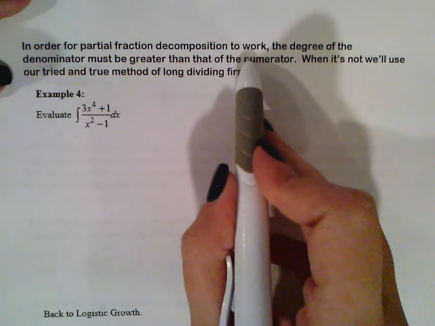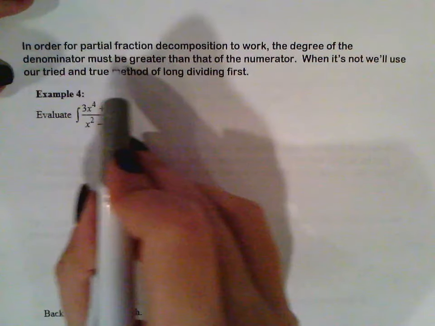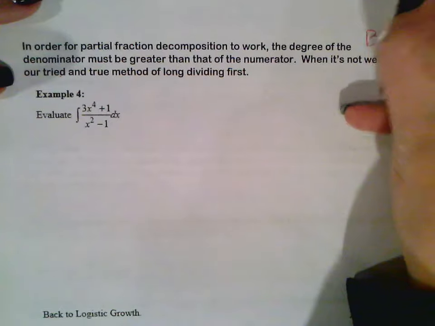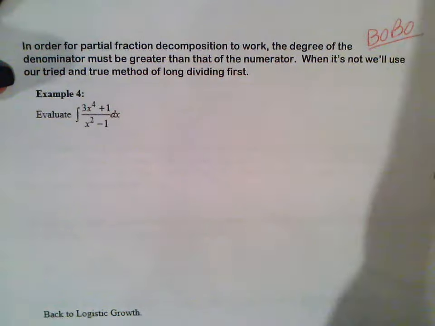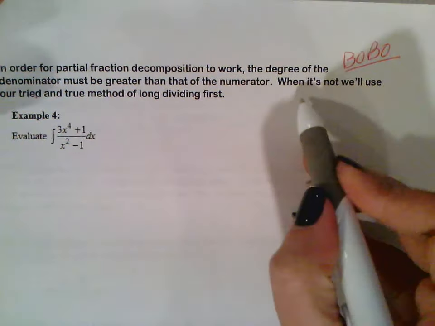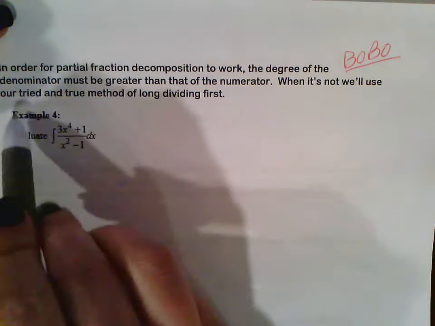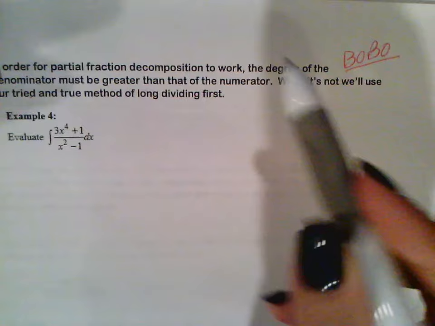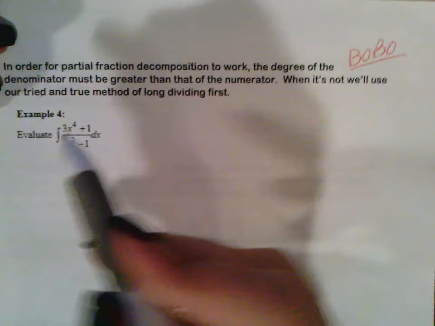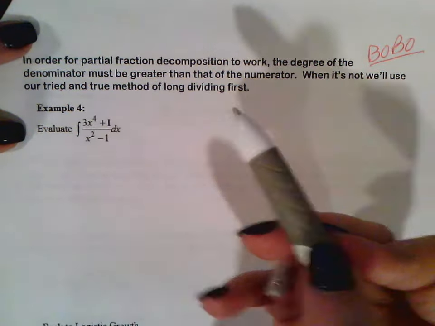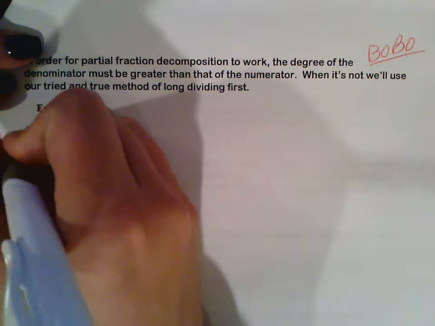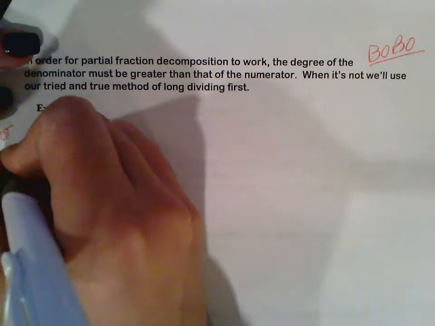In order for partial fraction decomposition to work, the degree of the denominator must be greater than that of the numerator. So Bobo has to apply. Okay, it has to be bigger on the bottom. When it's not, we'll use our tried and true method of long division first. And you guys better remember long division. So here's our example. Okay, this is bigger on top. So if it's bigger on top, we're going to divide first.